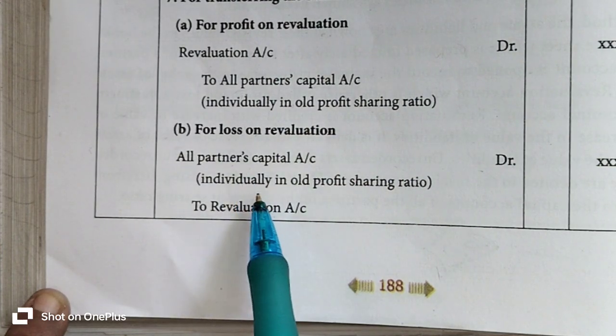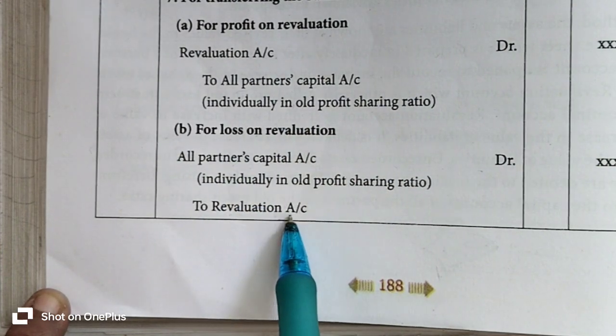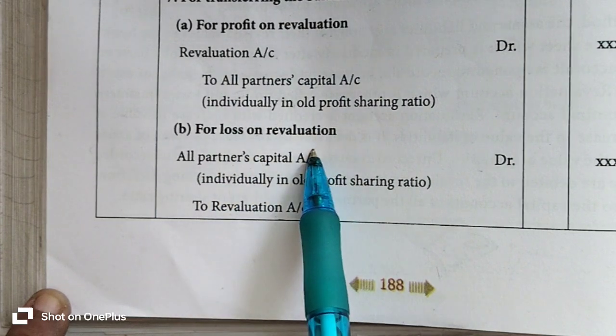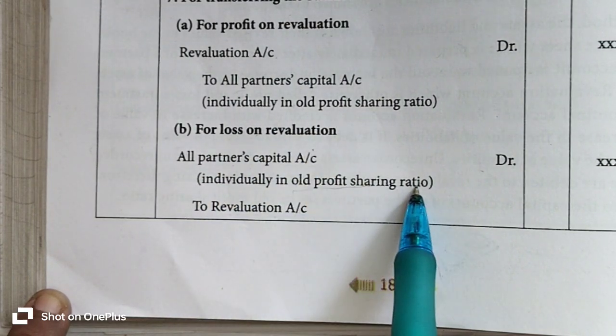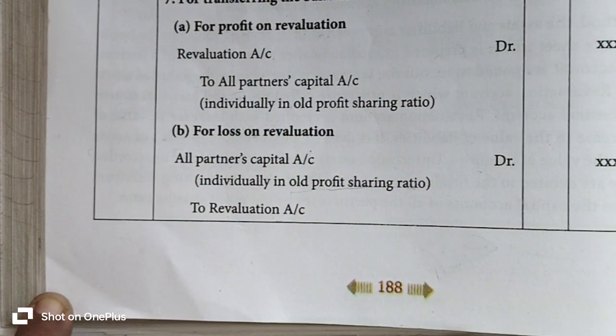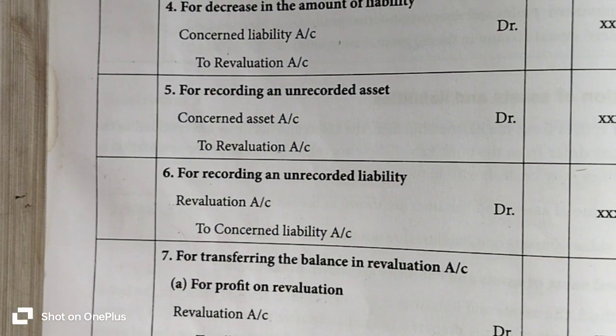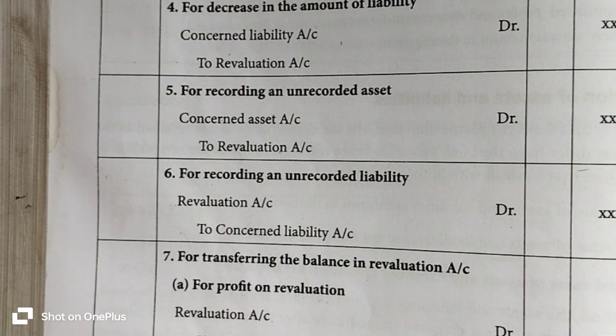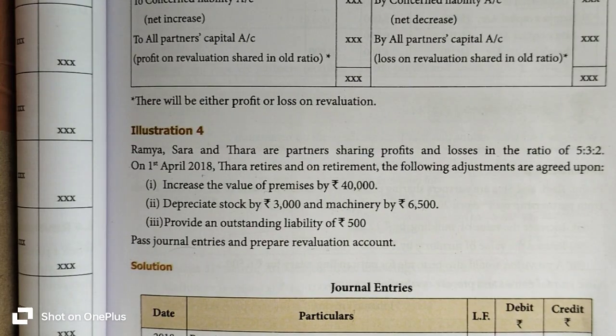That loss on revaluation account will be transferred to all partners capital accounts in their old profit sharing ratio. Okay, so in this method we are going to pass the journal entry and ledger account for revaluation account, for the upcoming exercises and examples.